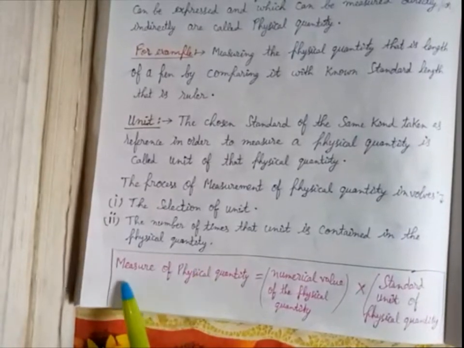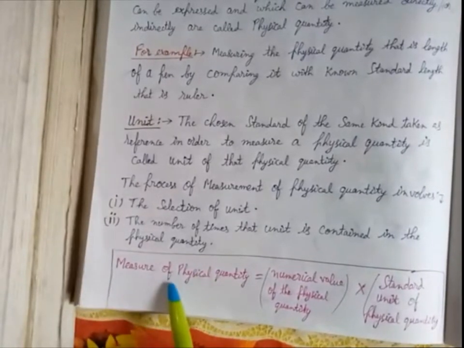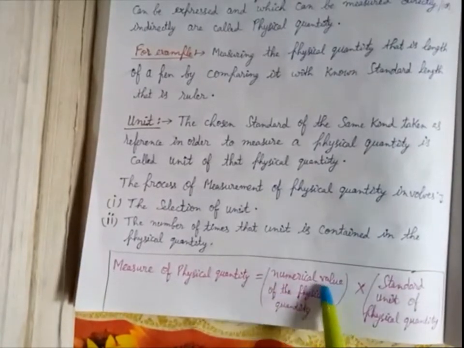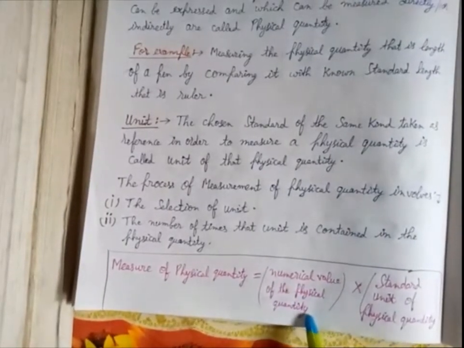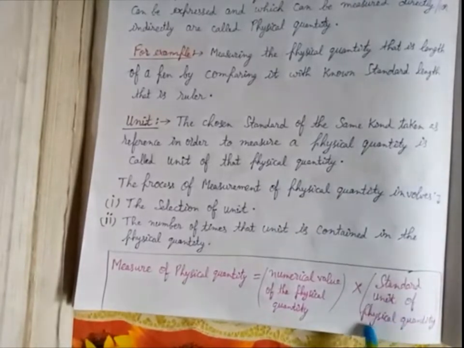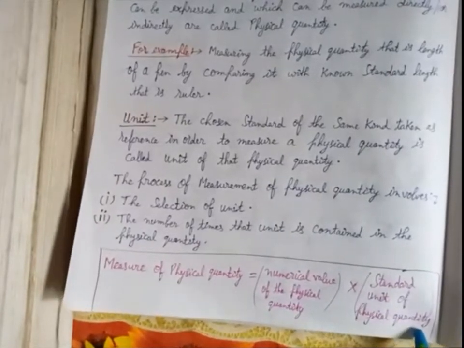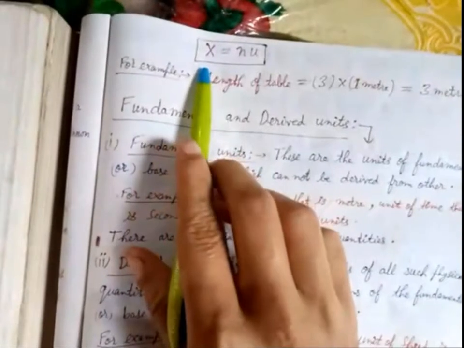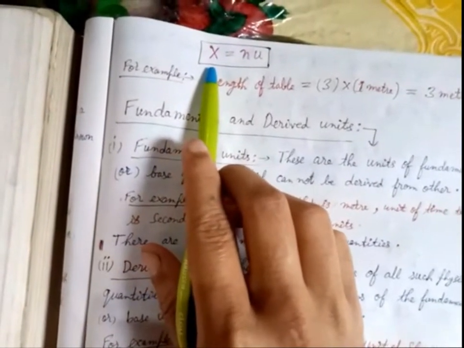So it is given by: measurement of a physical quantity is equal to the numerical value of that physical quantity times the standard unit of the physical quantity. For example, x is the measurement of the physical quantity.